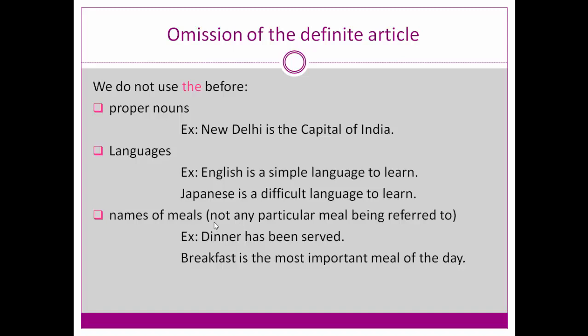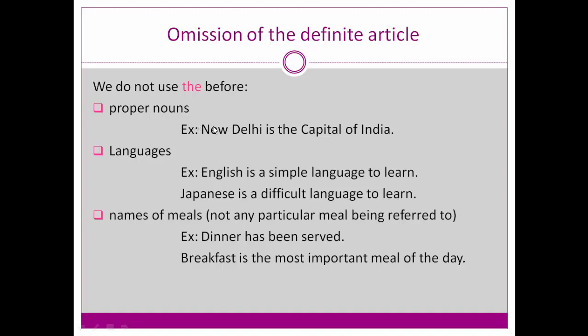Some places do not need any articles. What are those places where it is not necessary to use articles? Let us understand by studying this. Omissions of the definite article. We do not use the before, where we don't need to use the definite article, proper nouns. We know nouns. Proper nouns, proper name, proper place.